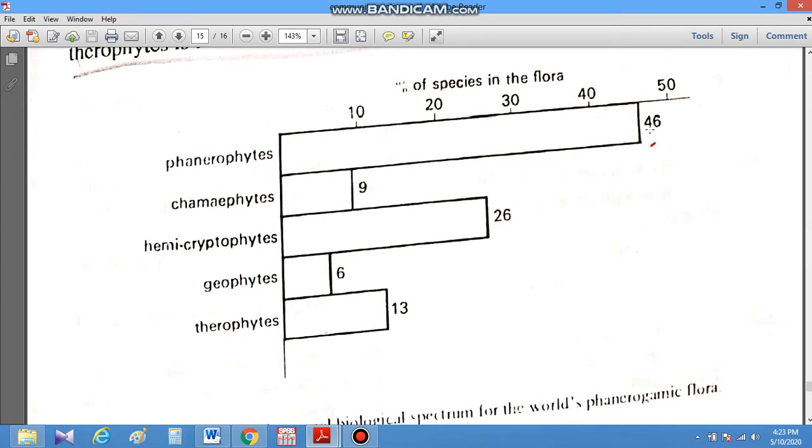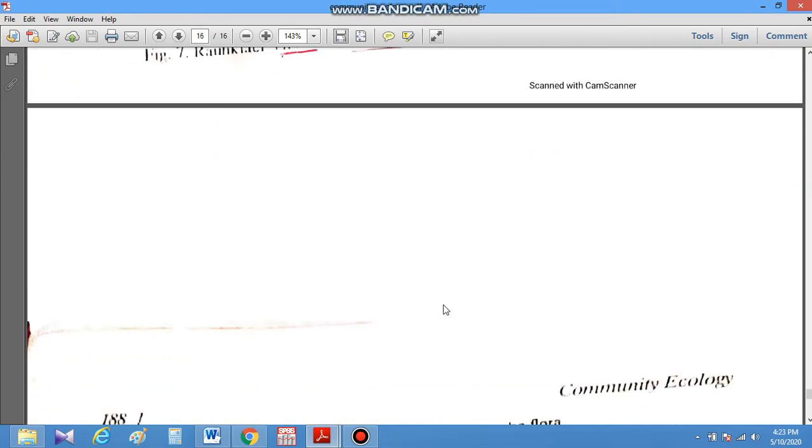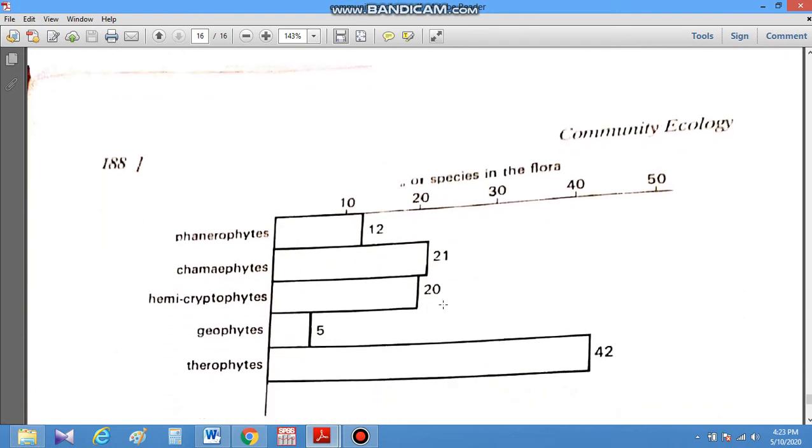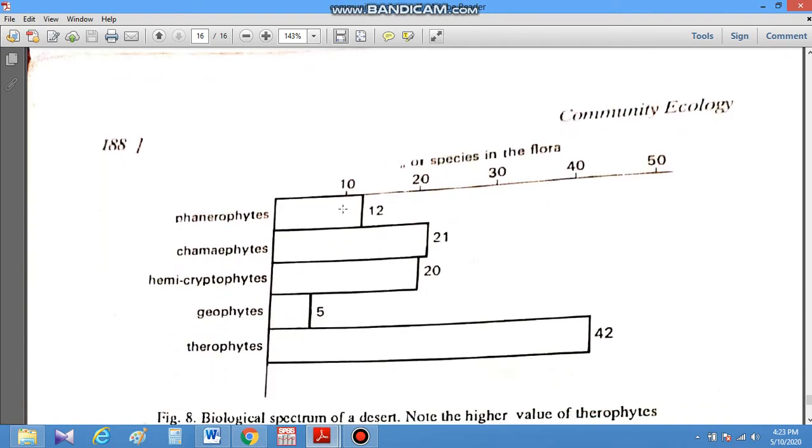In the standard spectrum, phanerophytes are 46%, chamaephytes 9%, hemicryptophytes 26%, geophytes 6%, and therophytes 13%. This is the standard spectrum. When this is compared with another spectrum according to the community structure which is studied, it can be understood through this: here our number of phanerophytes is 12, chamaephytes 21, hemicryptophytes 20, geophytes 5, and therophytes 45.